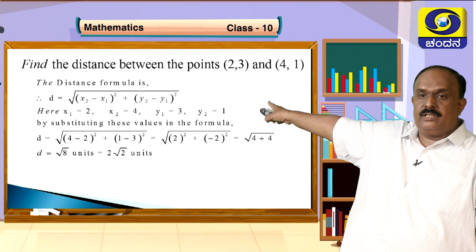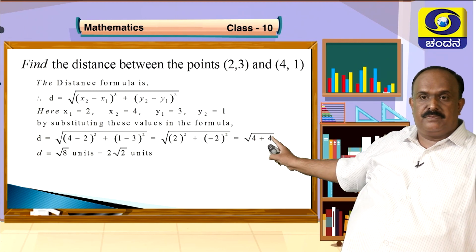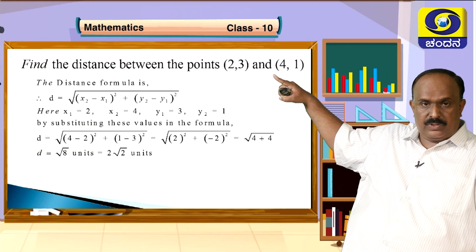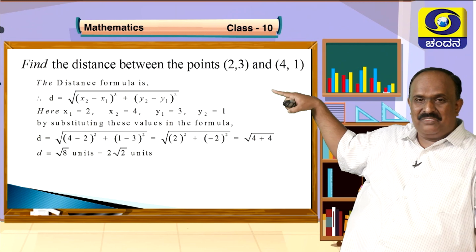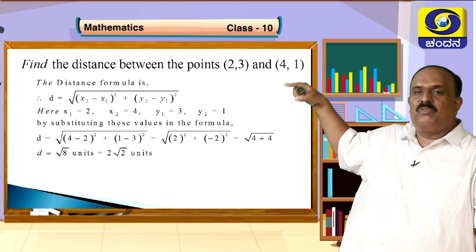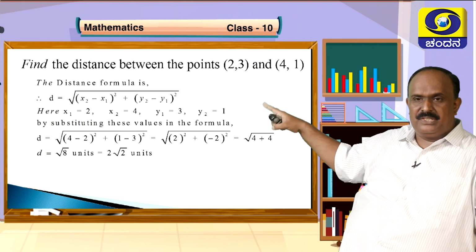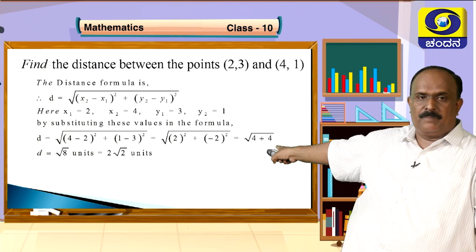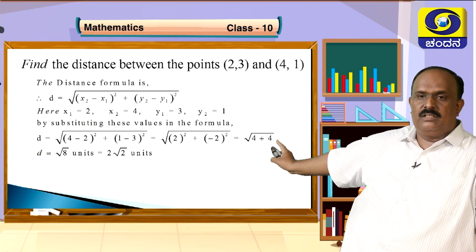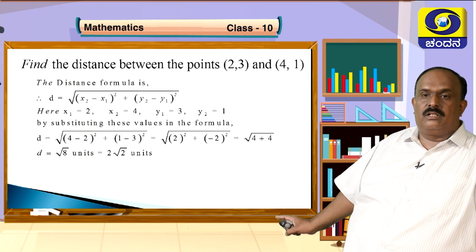So by looking at that, you write down the data: x1 is 2 and x2 is 4, y1 is 3 and y2 is 1. What you have to do now is substitute these values properly in the formula. Right? Write d, write the square root sign, open the first bracket, difference of the ordinates.